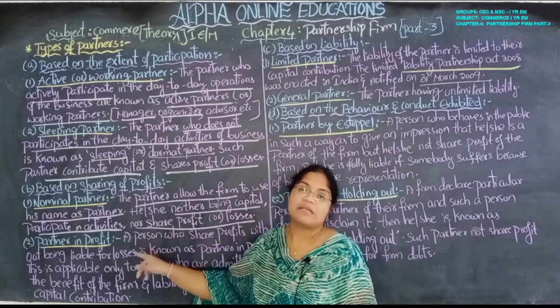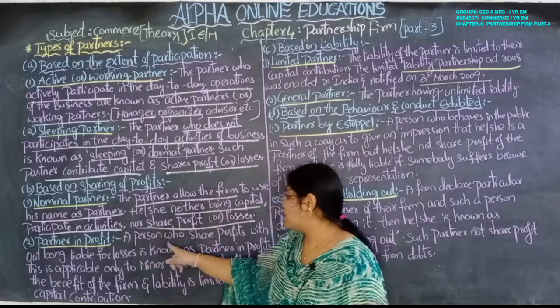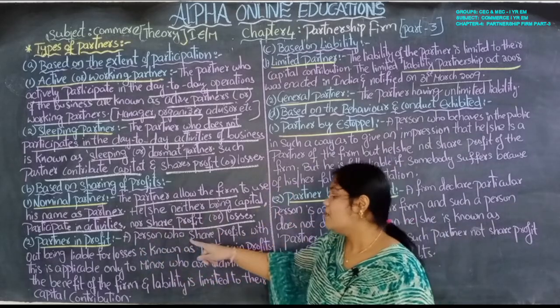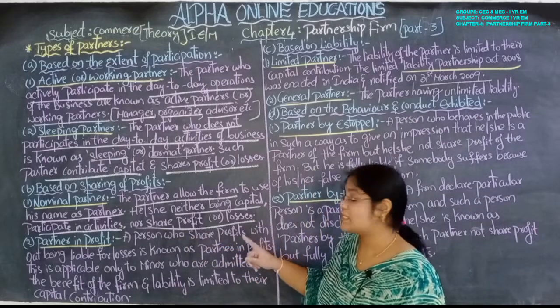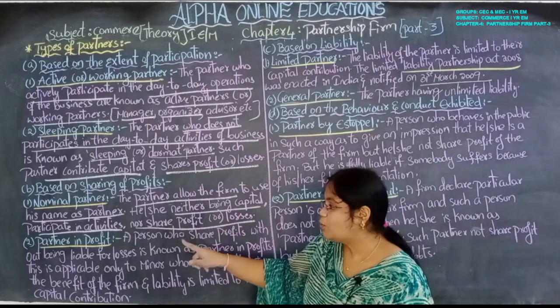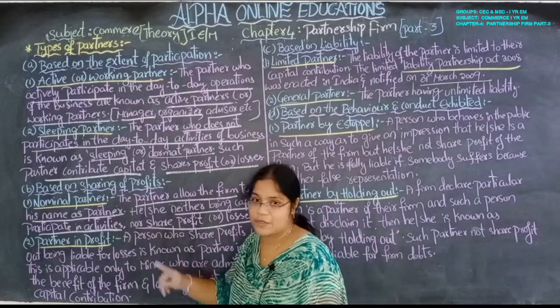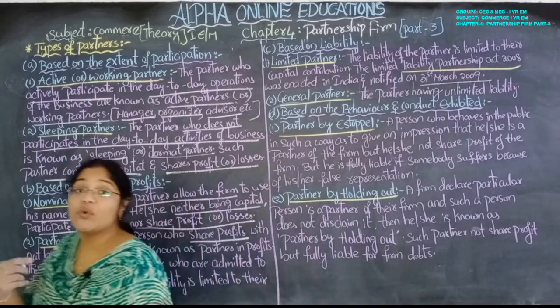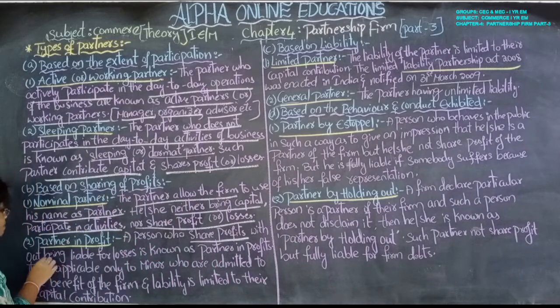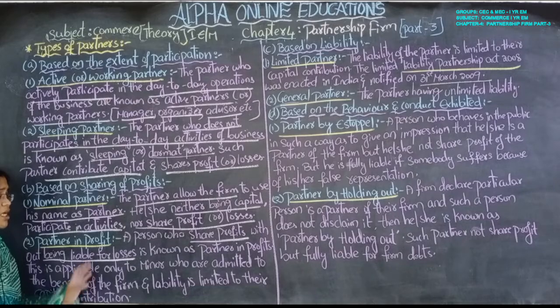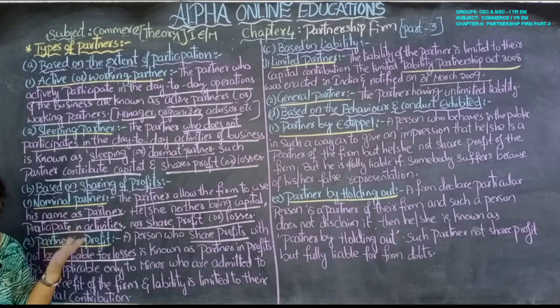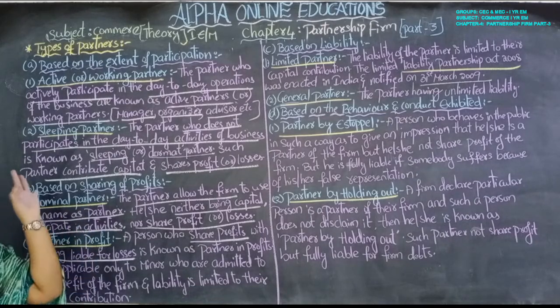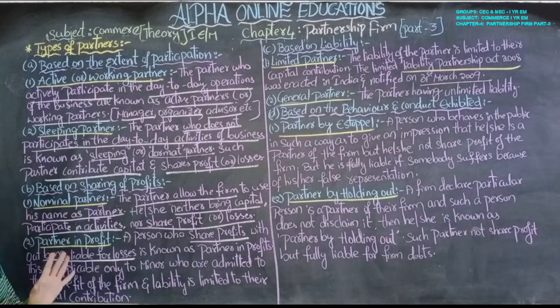Next, the partner in profit. A person who shares profits without being liable for losses. Being liable for losses means he is not going to bear any loss. He will share only and only profit. He is not going to be liable.